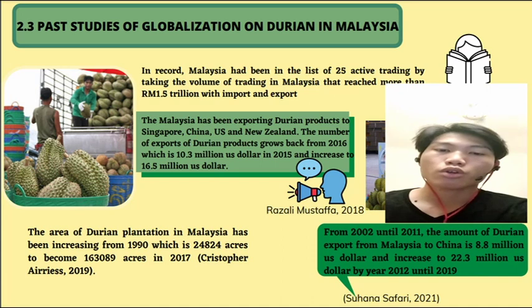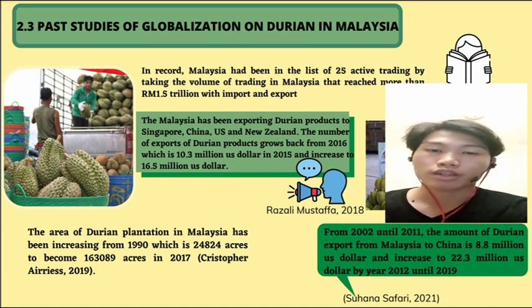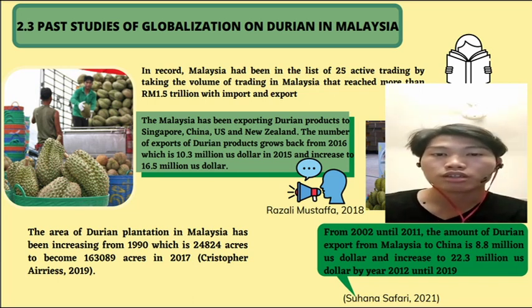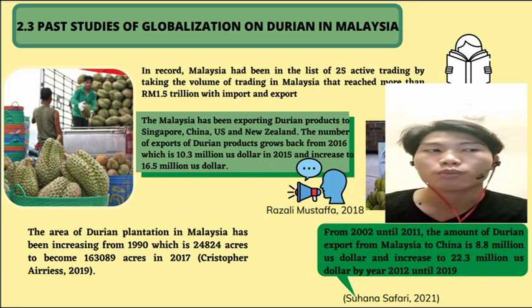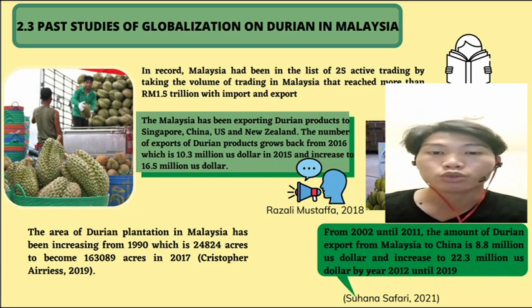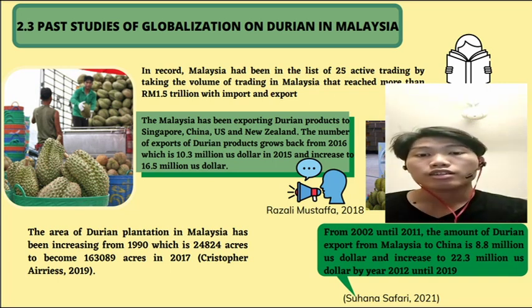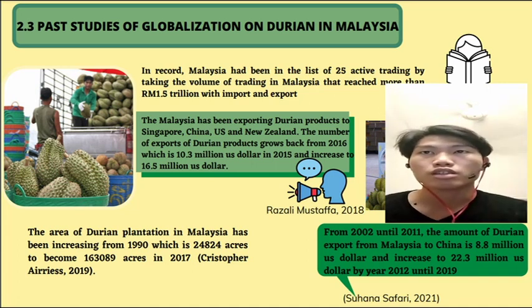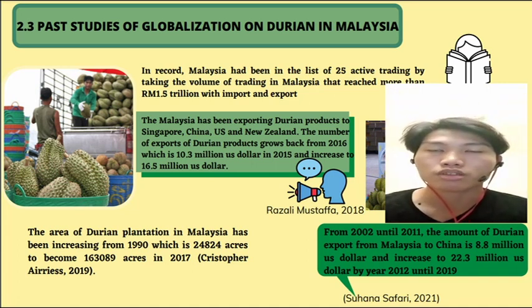The globalization of durian in Malaysia also occurs because the area of durian plantation in Malaysia has been increasing from 1990 until 2017. This is proven with research made by Christopher Arias in 2019. Another research to show the globalization of durian in Malaysia is from Suhana Safari in 2021.